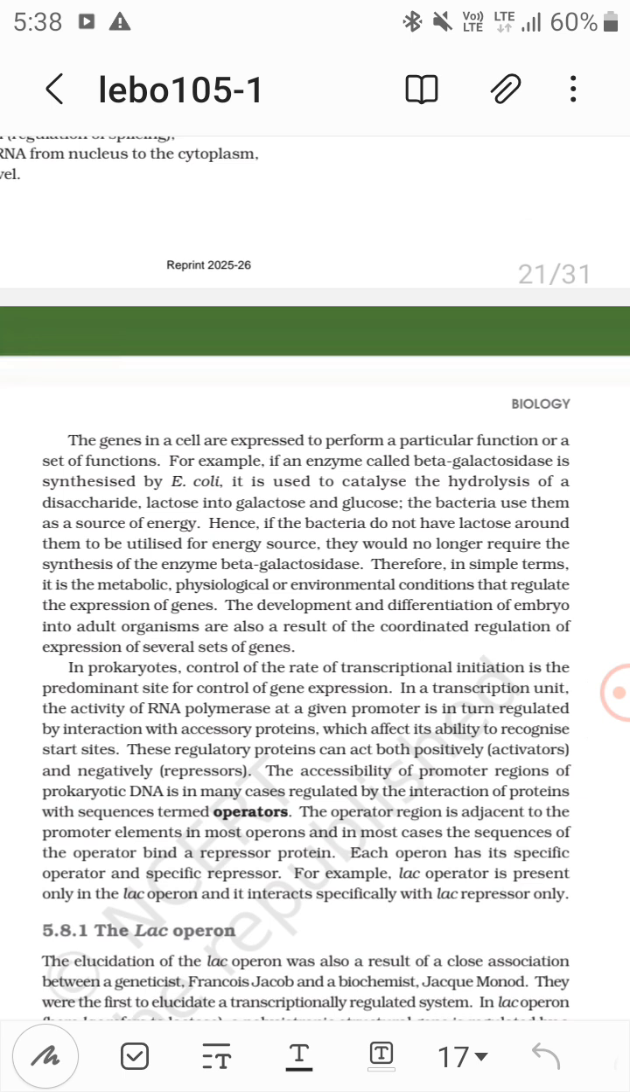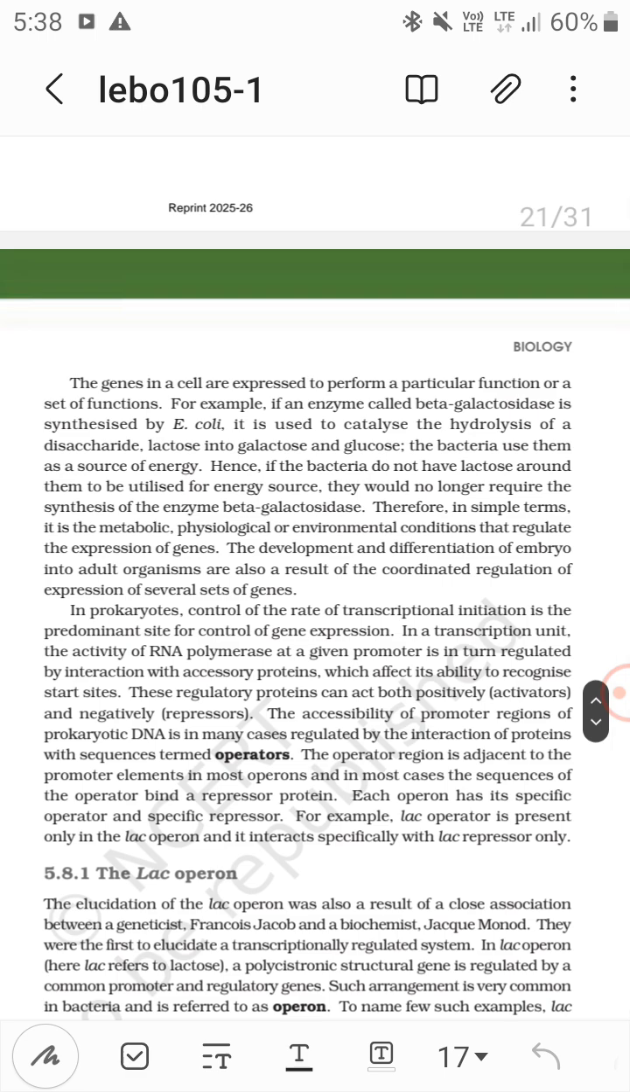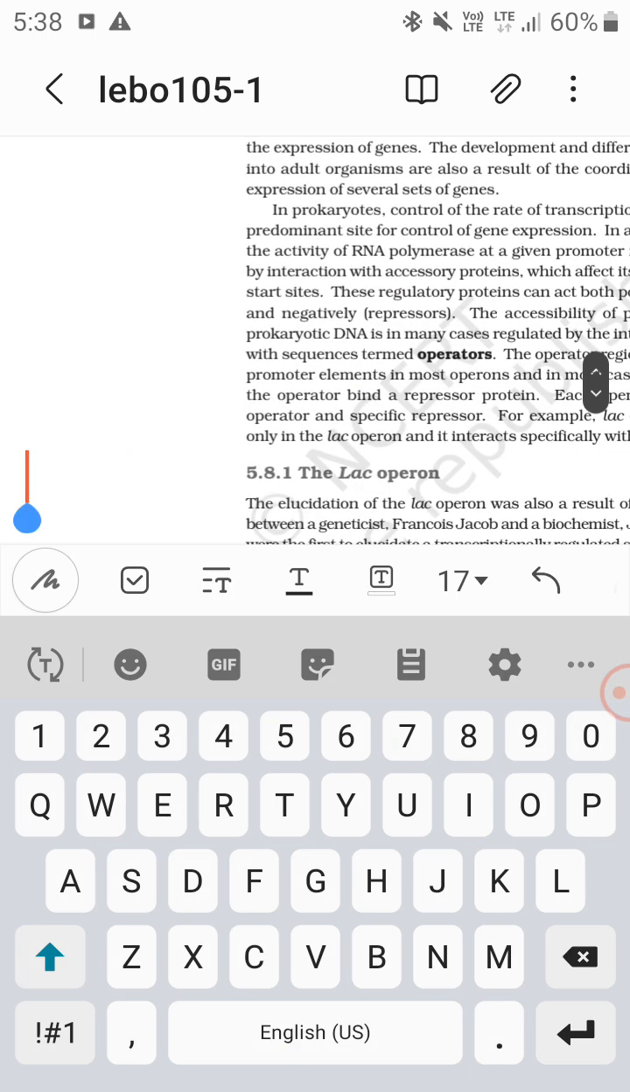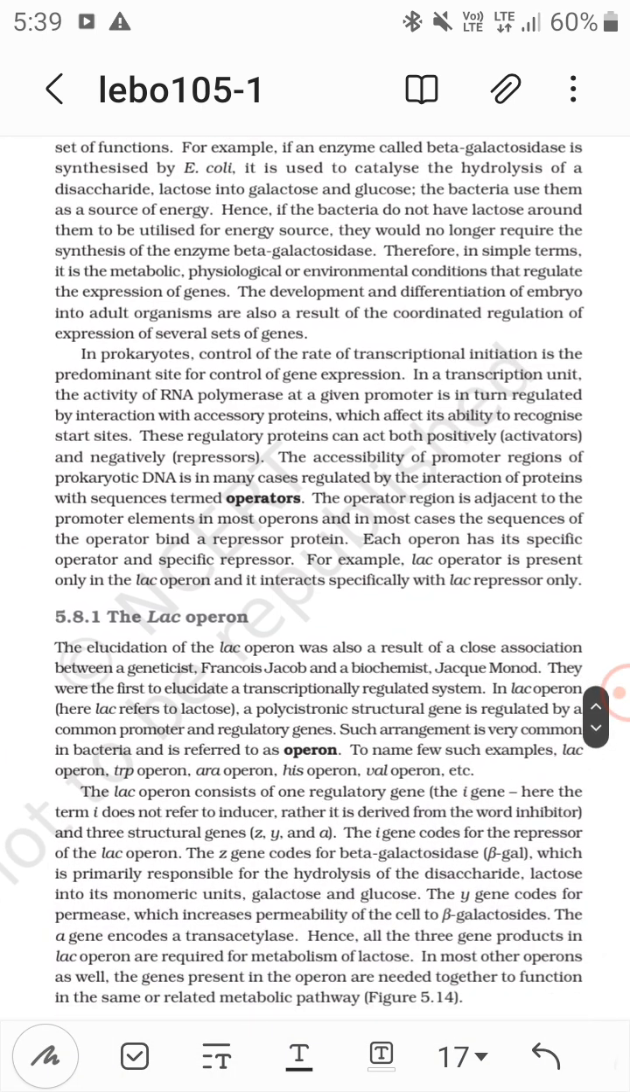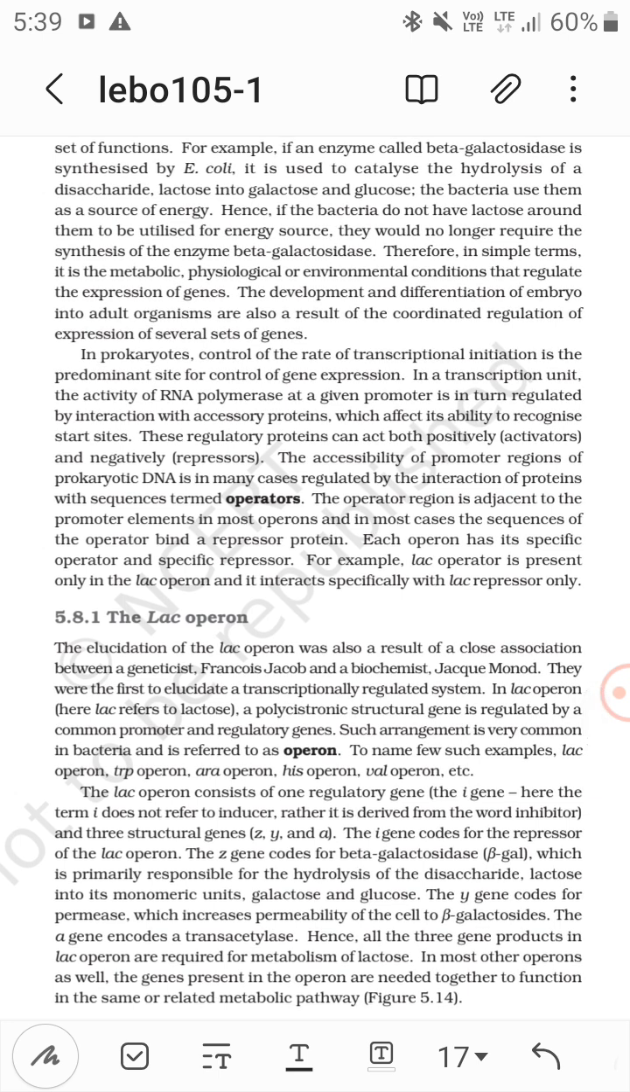Now the genes in a cell are expressed to perform a particular function or a set of functions. If an enzyme called beta-galactosidase is synthesized by E. coli, it is used to catalyze the hydrolysis of a disaccharide, that is lactose, into galactose and glucose. The bacteria use them as a source of energy. So if the bacteria do not have lactose around them to be utilized for energy, they would no longer require the synthesis of the enzyme beta-galactosidase. Therefore, in simple terms, it is metabolic, physiological, and environmental conditions that regulate the expression of genes.